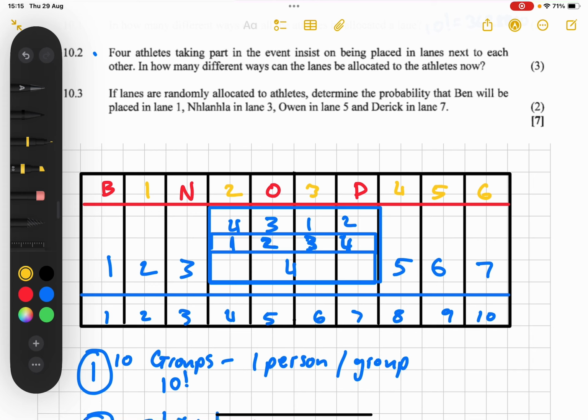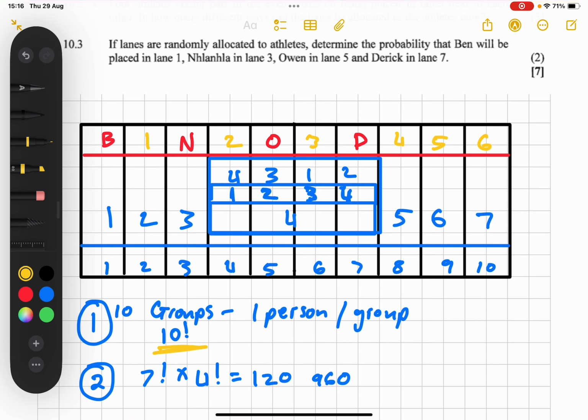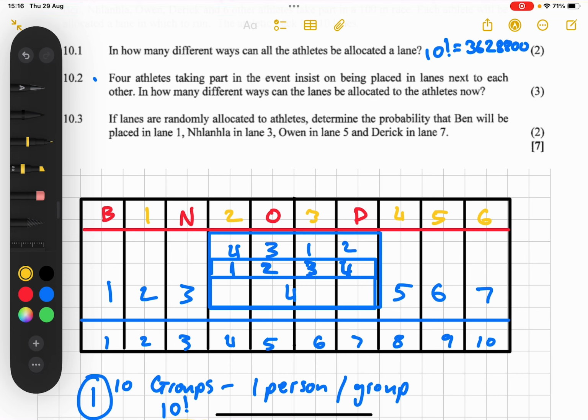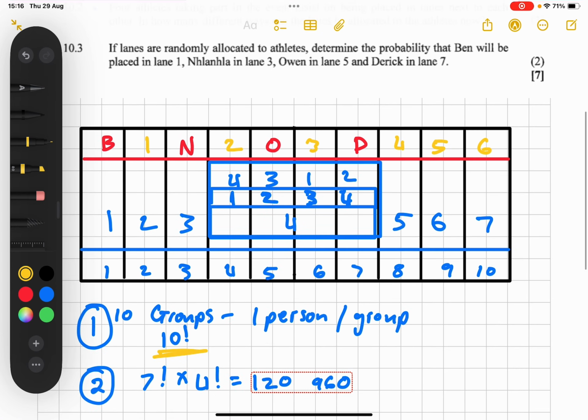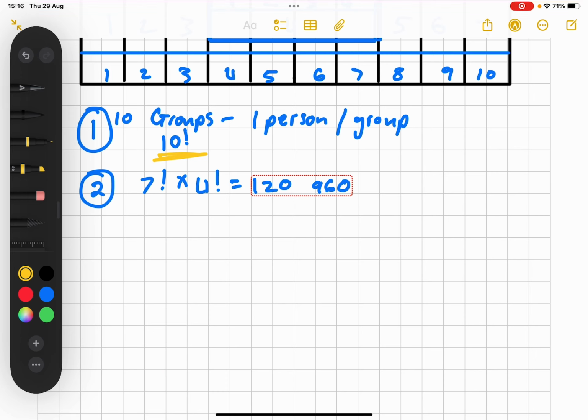So now there's only 6 lanes you can use, technically. Think of it as, if you have 10 lanes, how many different ways can you organize athletes in those 10 lanes? Well, 10 factorial, which is what we got in the first question. But now this question is saying we can no longer use 4 lanes. Those people are predetermined, so they can't be changed. They can't be brought into the probability question. So now we only have 6 lanes. If I say to you, how many different ways can 6 lanes be organized? Well, that's obviously 6 factorial. And so that's actually our answer.